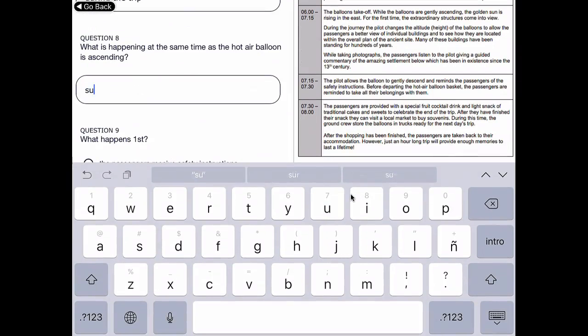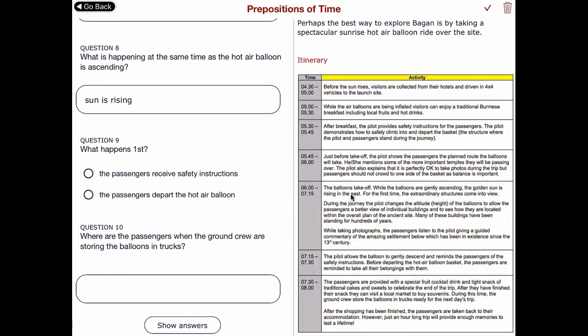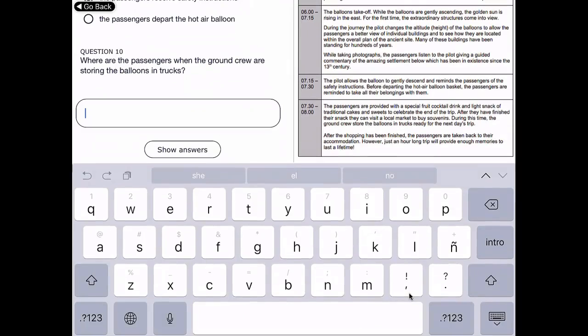So there's a lot of different answers there. We're going to keep it simple and say sun is rising. Now, what happens first? Safety instructions or depart the balloon. Before departing the hot air balloon basket, so that means that they're going to get safety instructions first. And where are the passengers when the ground crew are storing the balloons in the truck? During this time. So they're going to go to a local market.